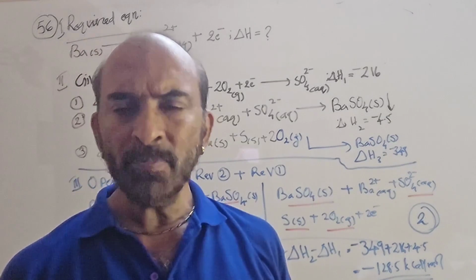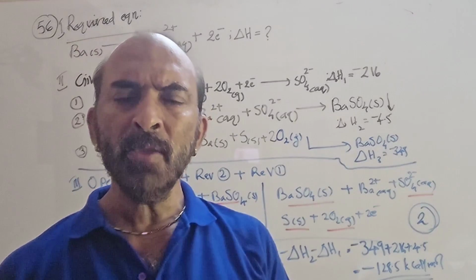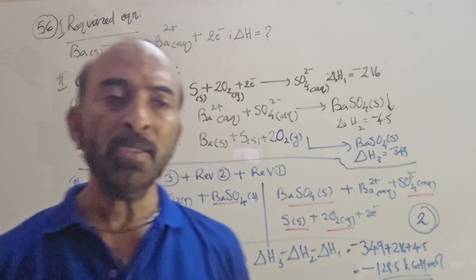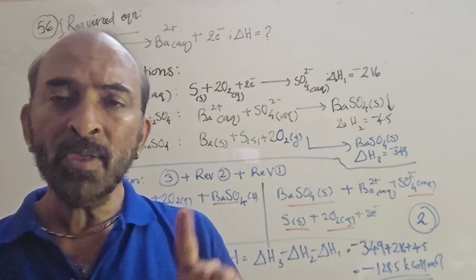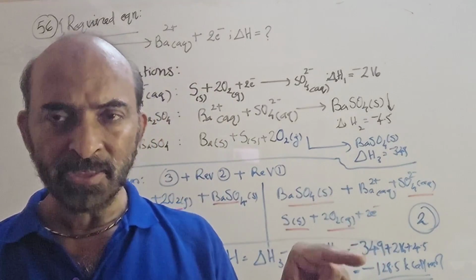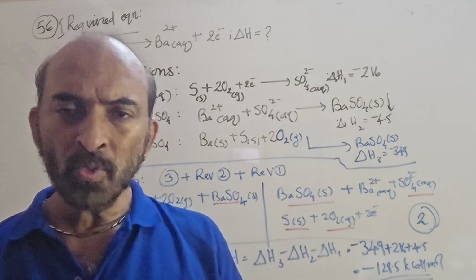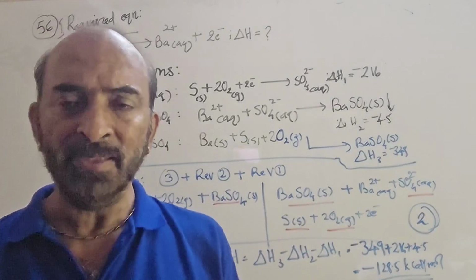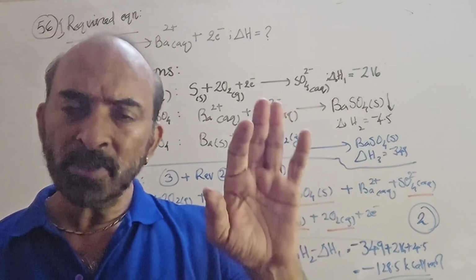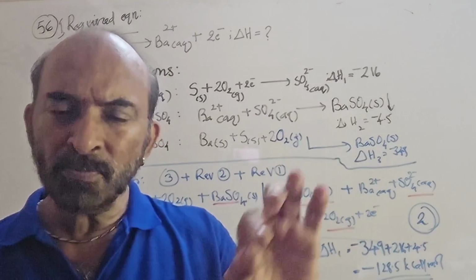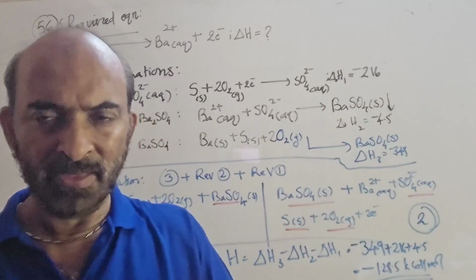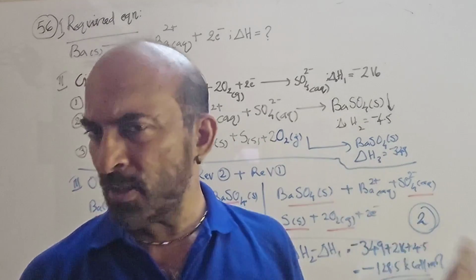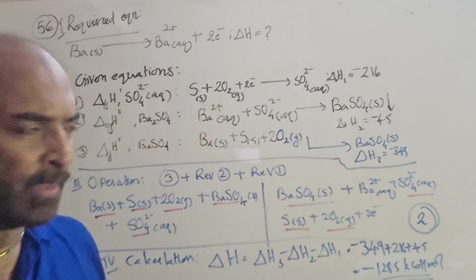Actually, they should have mentioned it is aqueous, because only if it is aqueous can we solve this problem. You have to remember in thermodynamics, Ba giving Ba2+ gaseous state and Ba giving Ba2+ aqueous state don't have the same enthalpy change. So it must be specified what is becoming what in which state. That is not mentioned. Only when it is aqueous could the answer be found, so I take it for granted that it is aqueous.